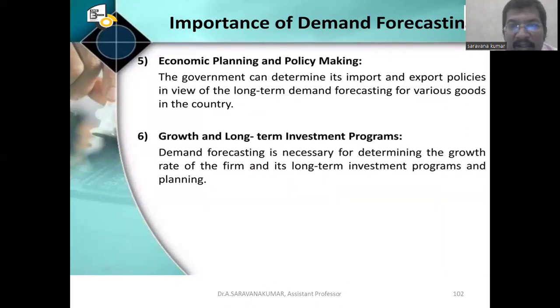Economic planning and policy making. With the help of demand forecasting methods, we are going to frame the policies. The government can determine its import and export policies in view of the long-term demand forecasting for various parts of the country. So, growth and long-term investment programs. Demand forecasting is necessary for determining the growth rate of the firm, and its long-term investment programs are planned.